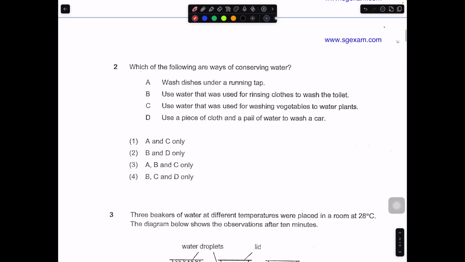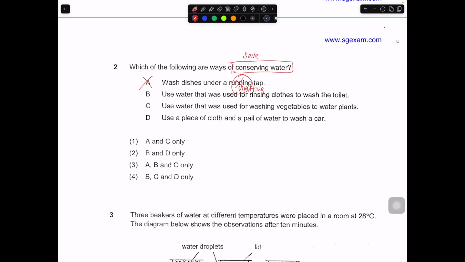Okay. So over here, which of the following are ways of conserving water? Conserving means save water. So this one is very clear cut. Let's take a look. Washing dishes under running tap water. No, this one you are wasting water, because you could have taken a basin of water, put the dish in it, and then wash it, and this could prevent the water from running throughout the whole time.